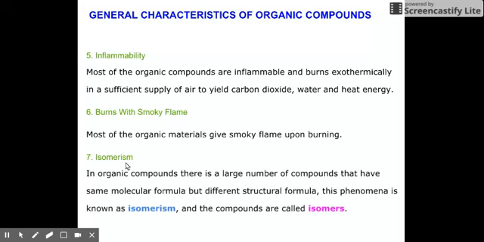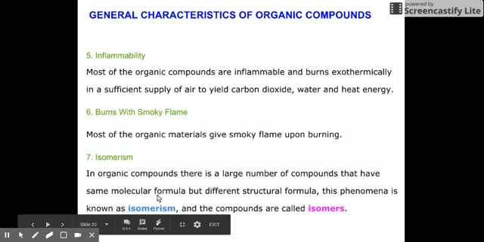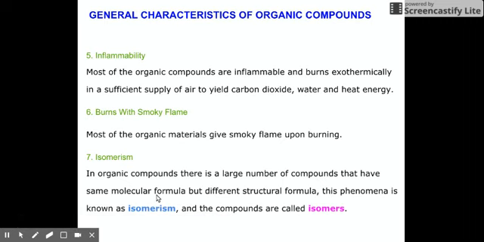Seventh, isomerism. Organic compounds have a large number of compounds that have the same molecular formula, take note, but different structural formulas. This phenomenon is known as isomerism, and the compounds are called isomers. The analogy for this is that it's like twins. Two compounds may share the same chemical formula, but their structural formula differs. When we say structural formula, it's the way the atoms bond and arrange in the molecule. So, stay tuned for the next video about isomerism. This will be discussed in detail.